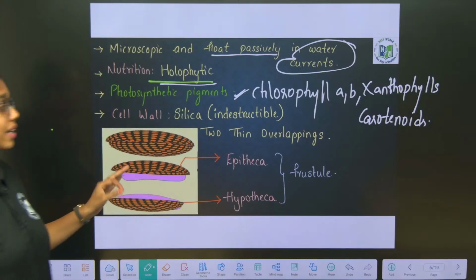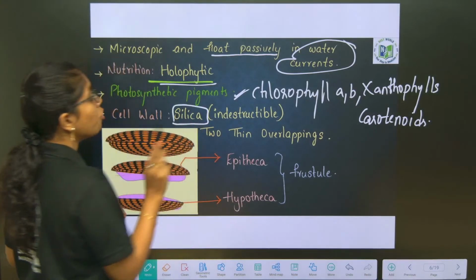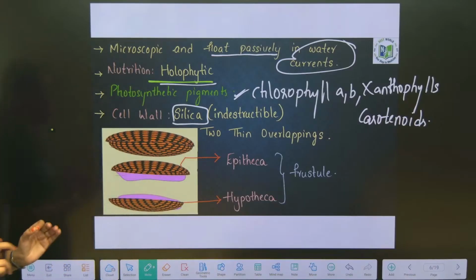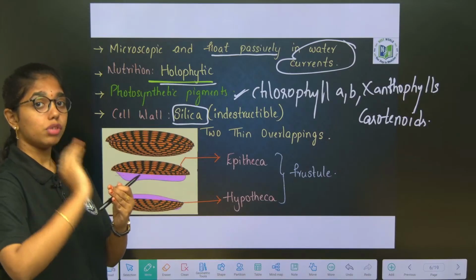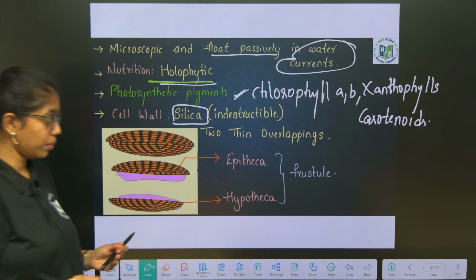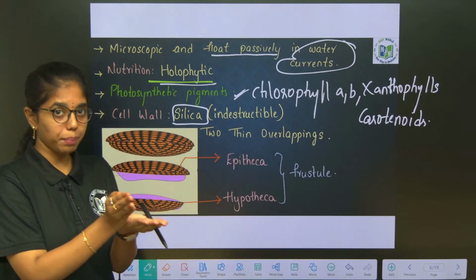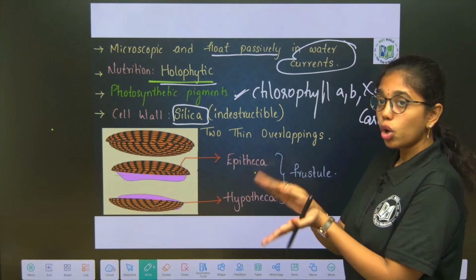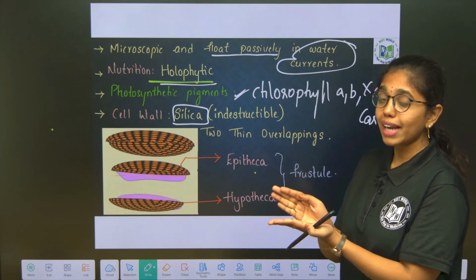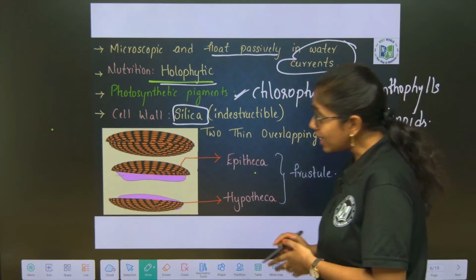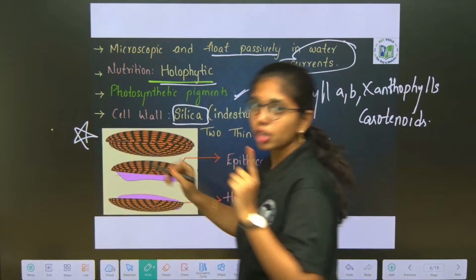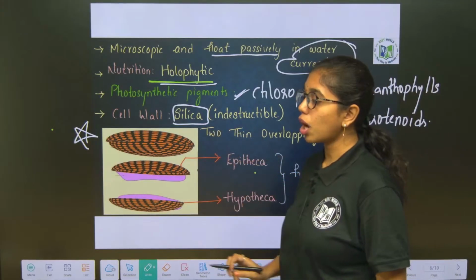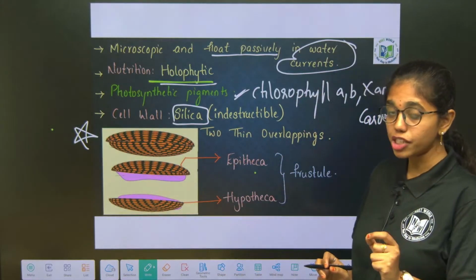The cell wall of diatoms is made up of silica, which is an indestructible siliceous wall. They have two thin overlapping shells, the upper we call epitheca and the lower is called hypotheca, which give a box-like appearance. Many times questions are asked only on the cell wall of diatoms. Very important, ma. You have to remember the cell wall composition is siliceous, made up of indestructible silica.